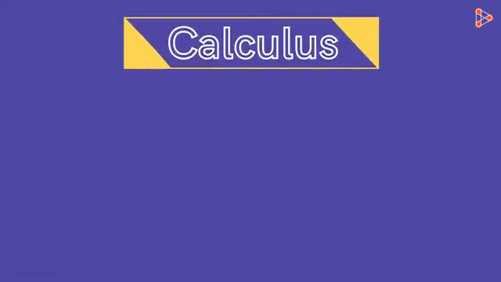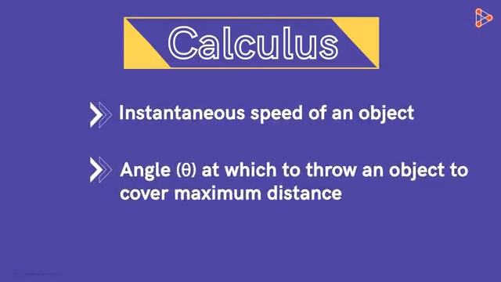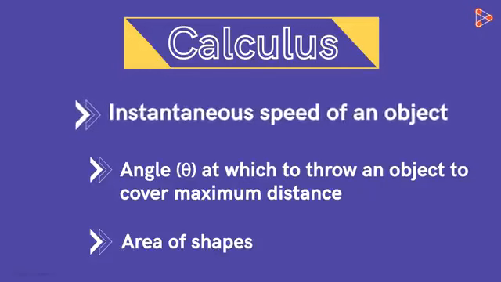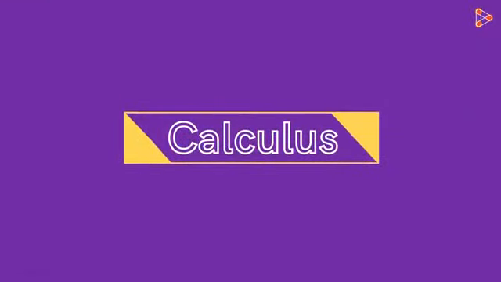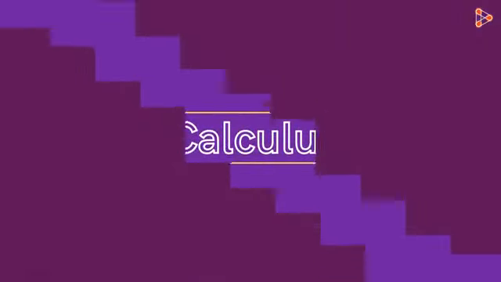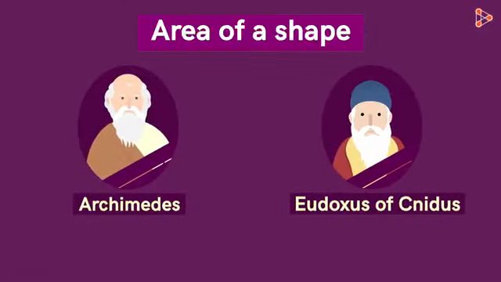So we've seen that other than finding the instantaneous speed of an object and the angle at which to throw an object to cover maximum distance, calculus also helps us to find the area of different shapes. In this course about calculus, we will explore each of these examples in detail. But before moving on, let's have a glimpse at the central idea around calculus. This idea was used by Greek mathematicians to find the area of a shape long before calculus was developed.